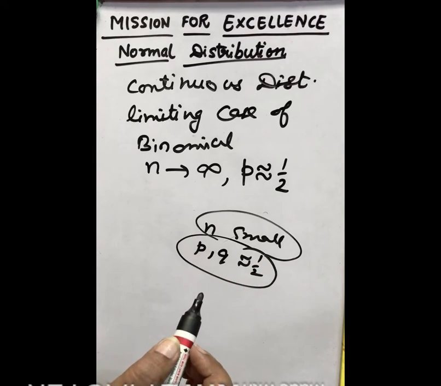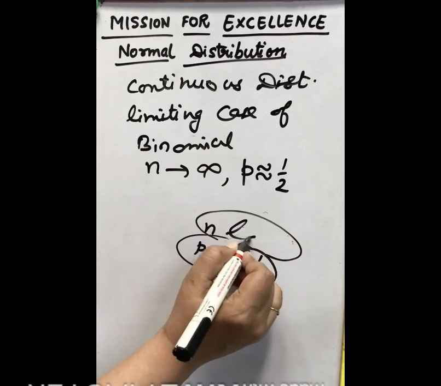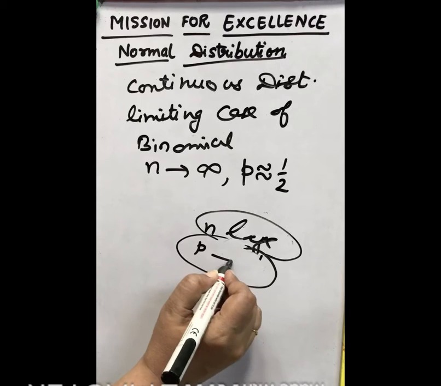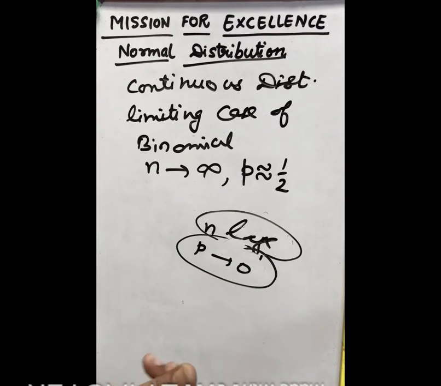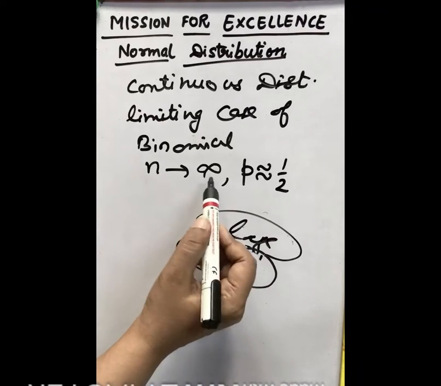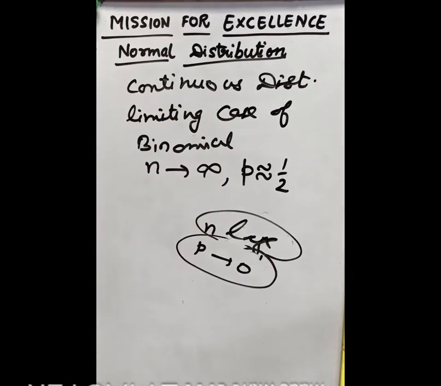After that we took the Poisson distribution when n is large and p tends to almost 0. When the probability of success is very small, negligible, tending to 0, it is not exactly 0. And now the third case, when n tends to infinity and p is approximately half, then we apply normal